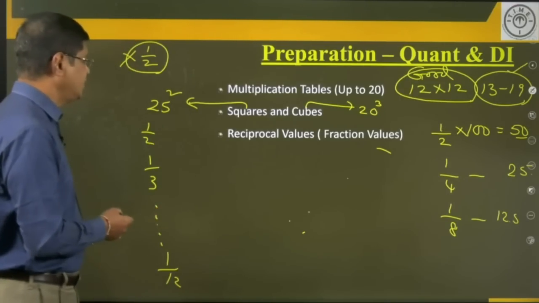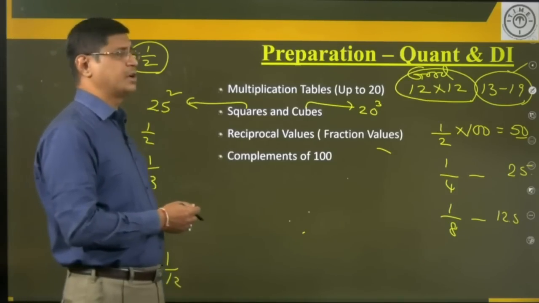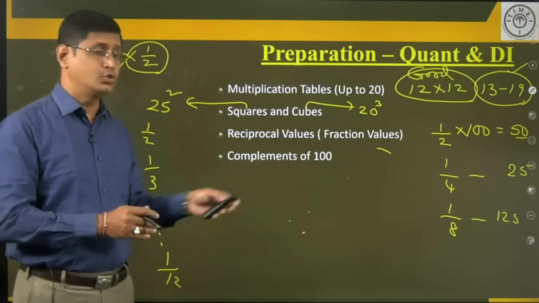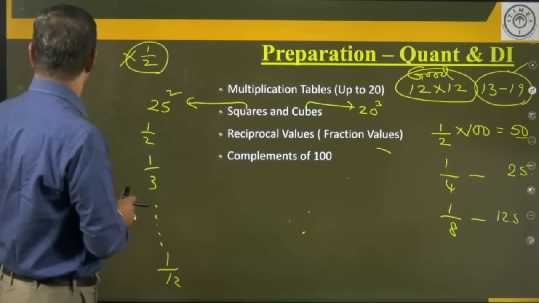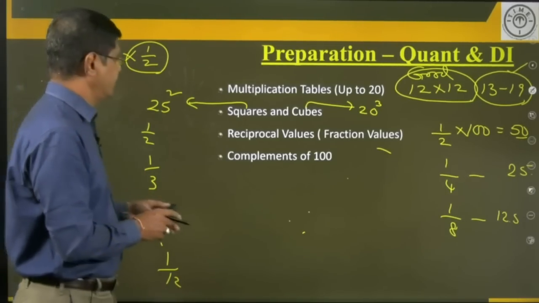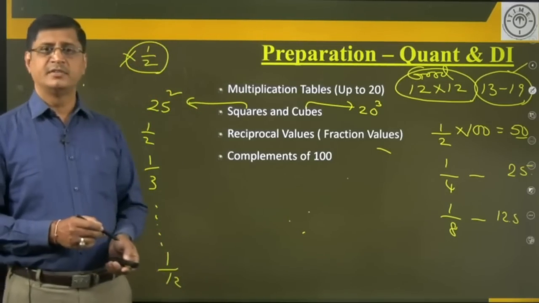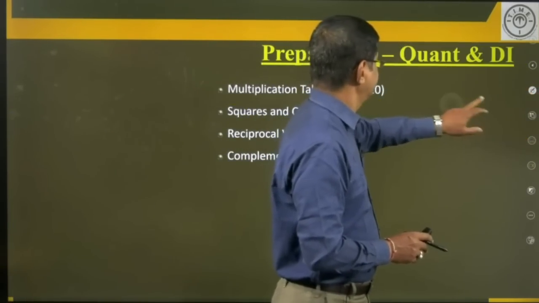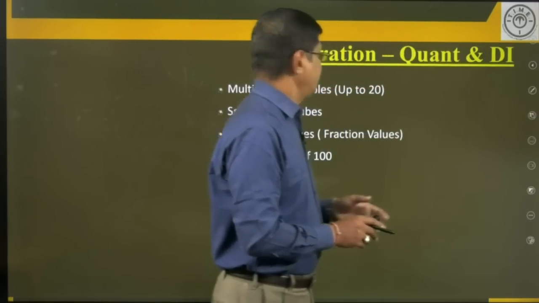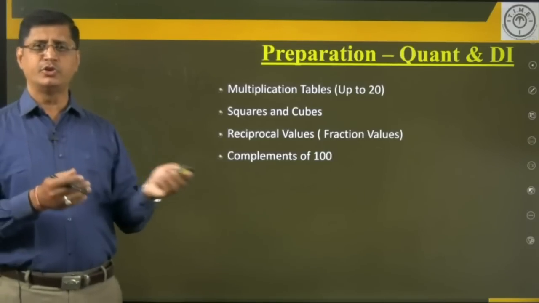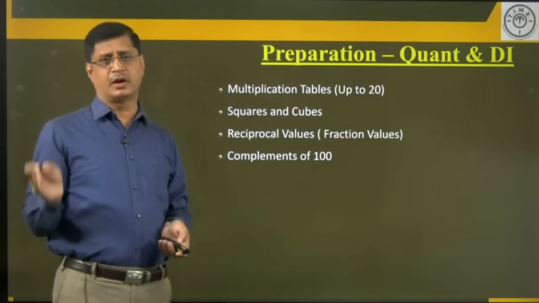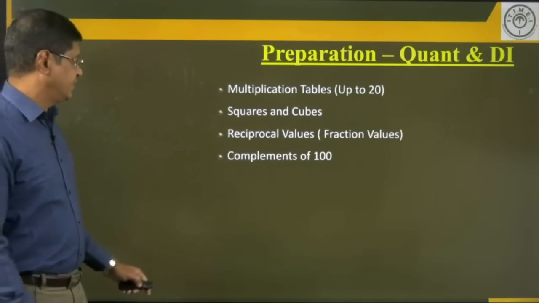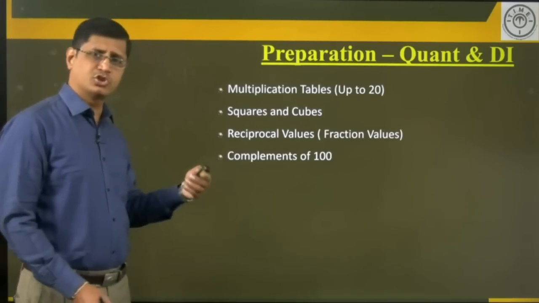Okay, the next thing here, complements of 100. What do you mean by complements of 100? The sum of the two numbers is 100. All these things are useful in simplifications. If the sum of A and B is equal to 100, then A is a complement of B and B is a complement of A. So, in addition and subtraction we can use complements easily. By using the complements we can answer the question very easily.